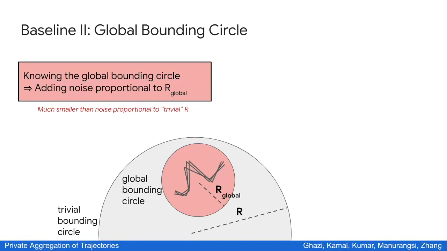Such a red circle will be called the global bounding circle. Unfortunately, the global bounding circle may not be possible to infer from the data format alone. And therefore, we have to look at the data themselves in order to find the global bounding circle. But since our data is sensitive, we have to do this privately. And the way we do it is as follows.